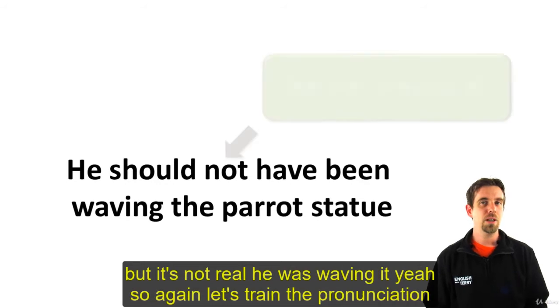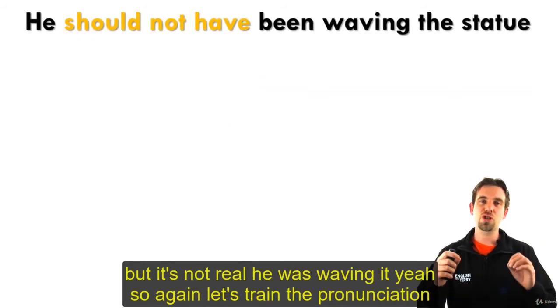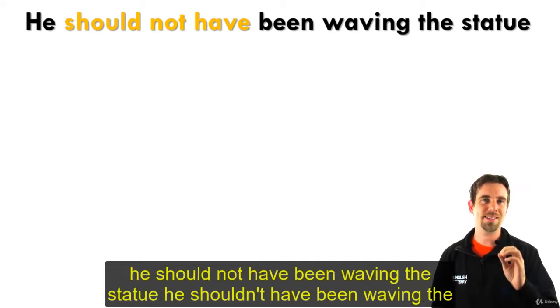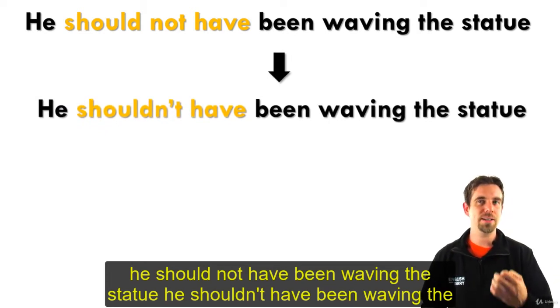It's a negative, but it's not real. He was waving it, yeah? So again, let's train that pronunciation. He should not have been waving the statue. He shouldn't have been waving the statue.